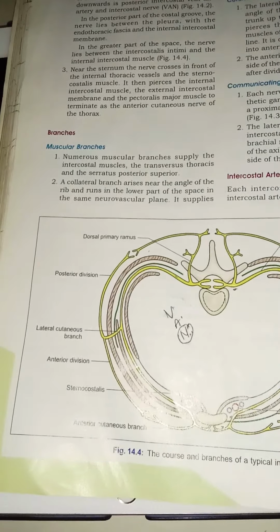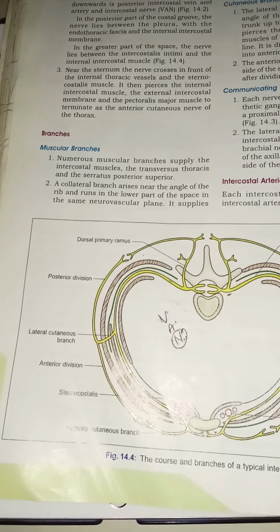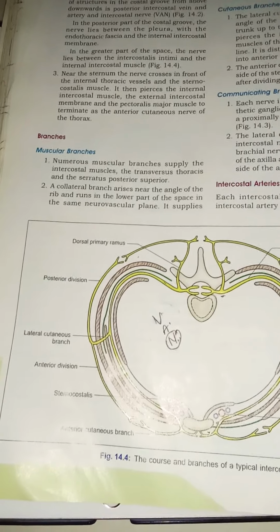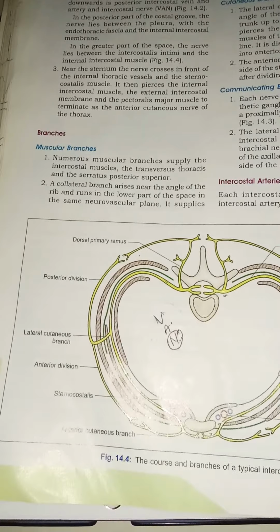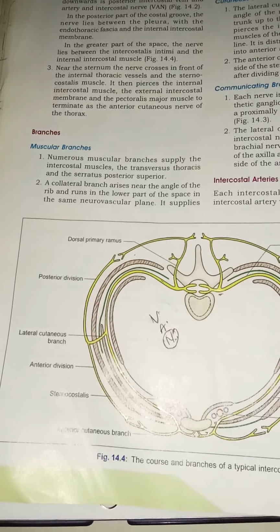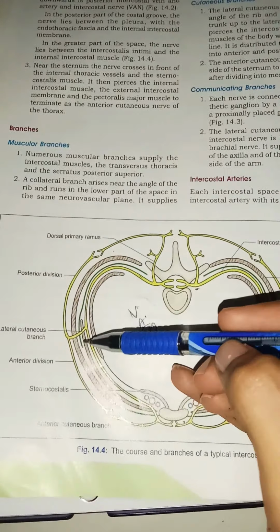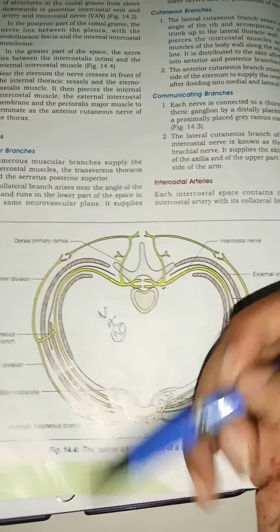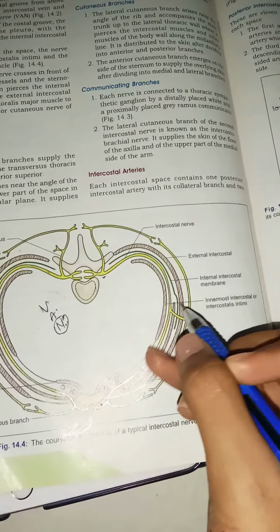So the collateral branches are formed at the angle of the rib and run in the lower part of the space in the same neurovascular plane. They also run along the corresponding numerical rib, and they supply the parietal pleura and parietal peritoneum in the case of lower nerves, or the periosteum of the rib. So you can see from here it will come and they will supply all the parietal pleura and all those structures.